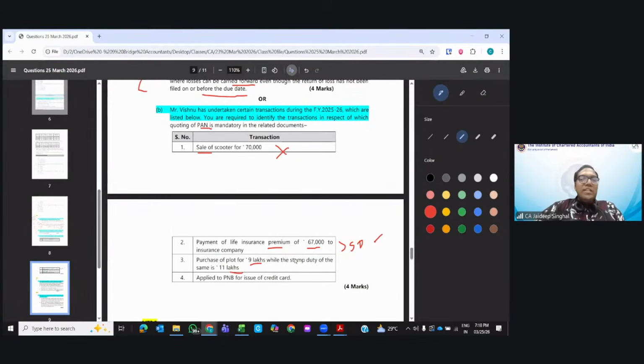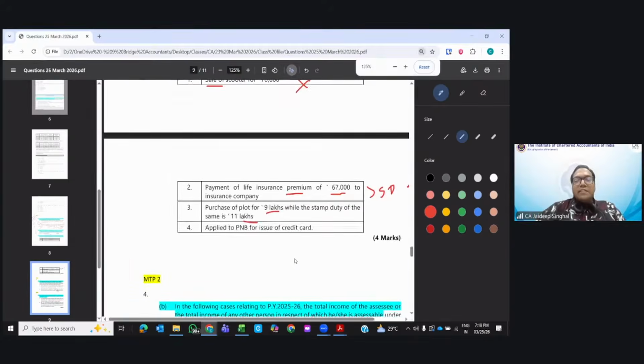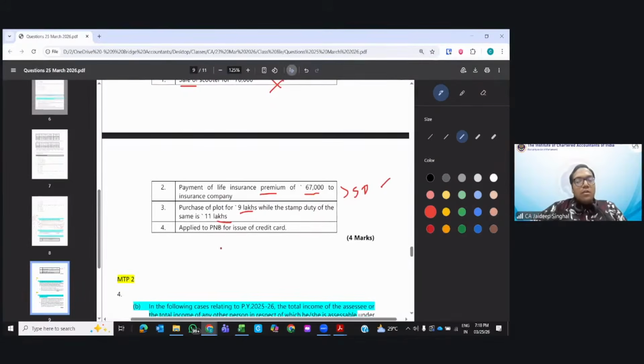Now, one thing, let me clarify here. For the purpose of TDS, section 194A, for more than 50 lakh you need to deduct 1% TDS. There we see the actual consideration or stamp duty value, whichever is higher, and on that the TDS of 1% is applicable. Everyone with me till here? Stamp duty value or actual consideration, whichever is higher, on that 1% is applicable. But for the purpose of quoting the PAN, we see the actual consideration.